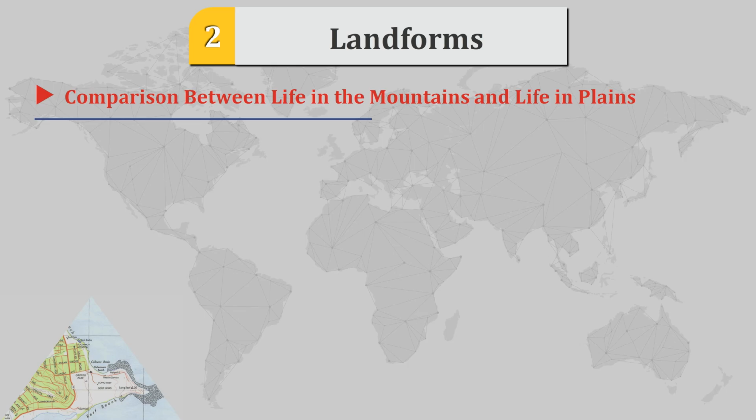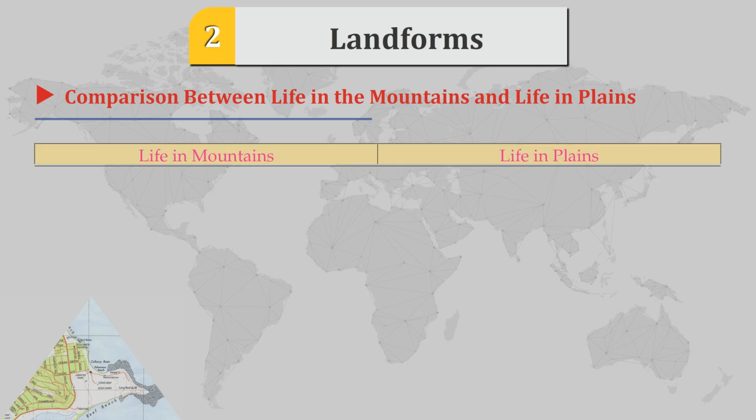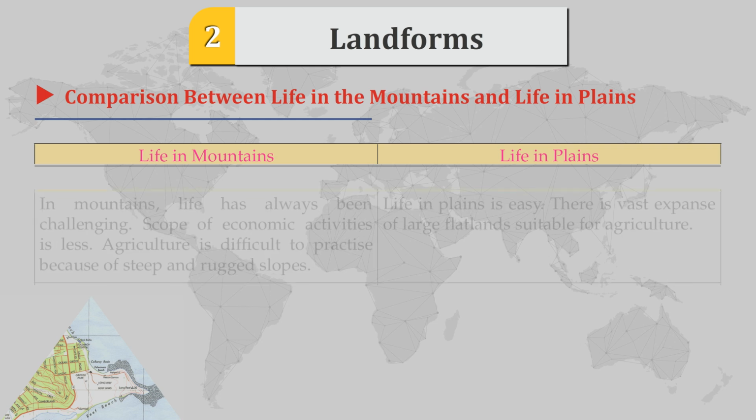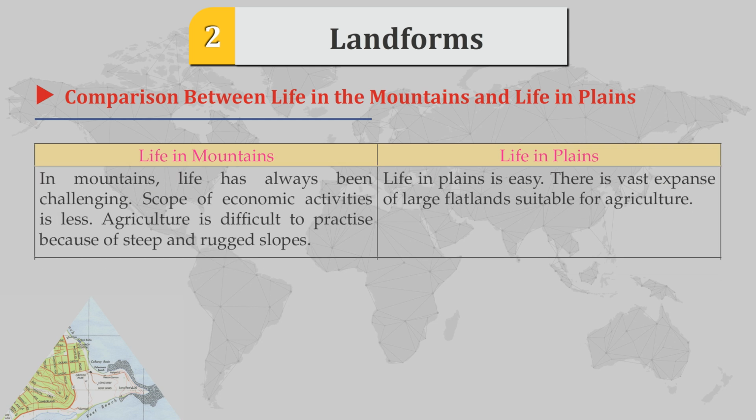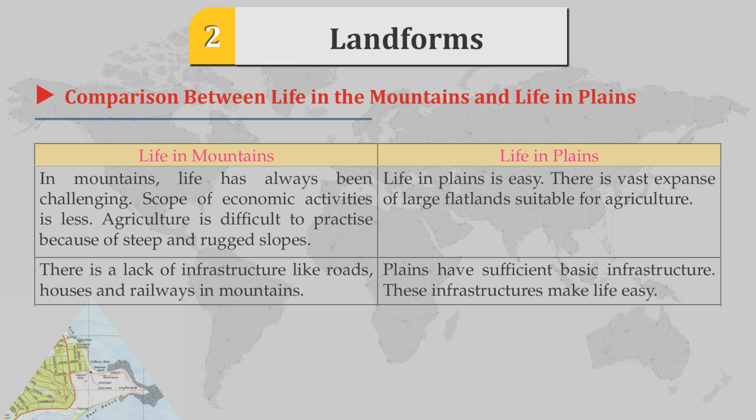Comparison between life in the mountains and life in plains. Life in mountains, life in plains. In mountains, life has always been challenging. Scope of economic activities is less. Agriculture is difficult to practice because of steep and rugged slopes. Life in plains is easy. There is a vast expanse of large flat land suitable for agriculture.